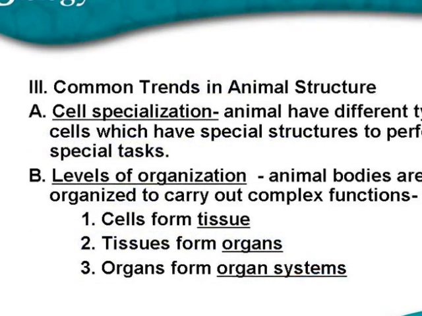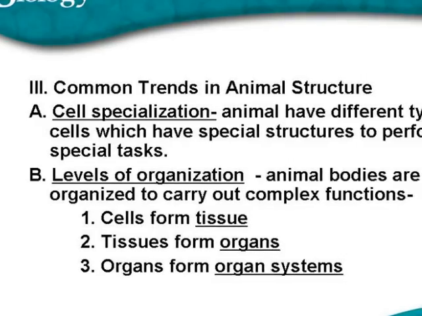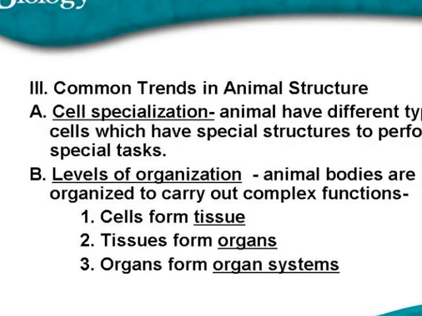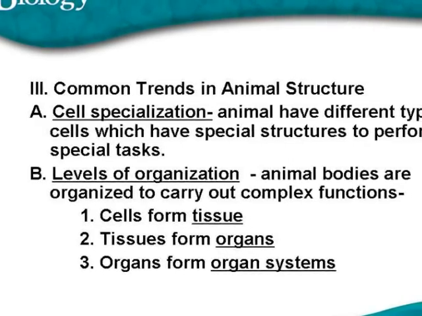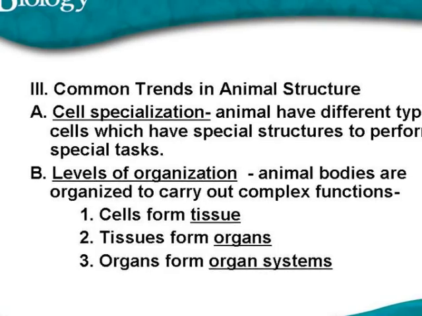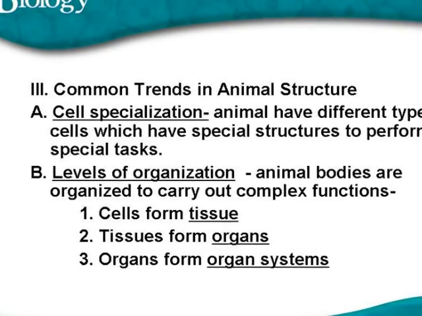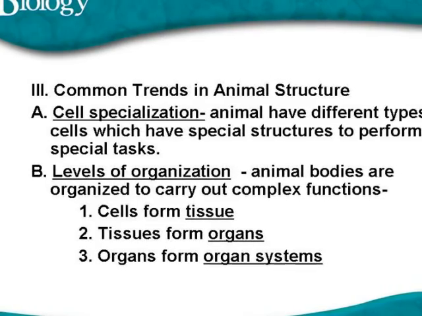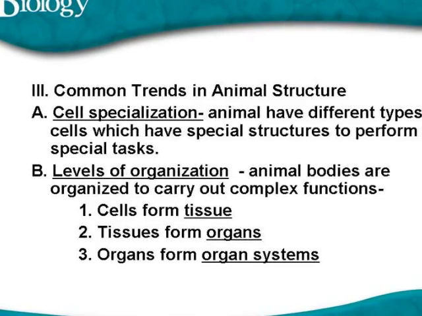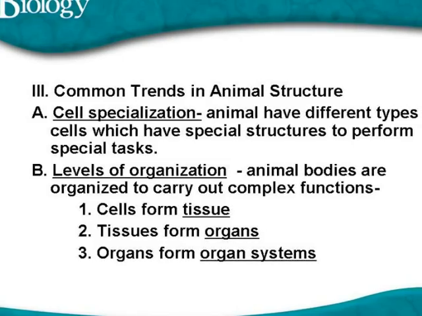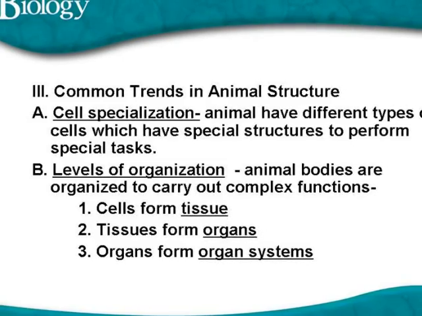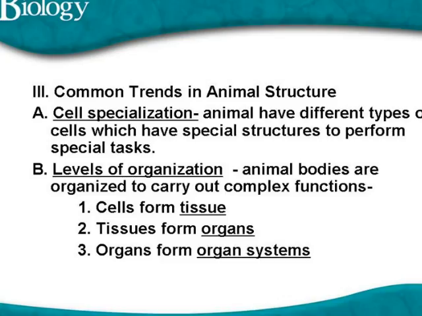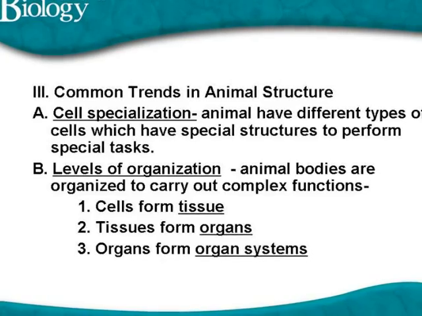Now that we have discussed the major characteristics that all animals have in common, let's take a look at some trends in the structure of animal bodies. All animals have some specialized cells. This means that they have cells that carry out specific functions. Even simple sponges have specialized cells. They have cells that digest their food, cells that move water, and cells that carry out reproduction.